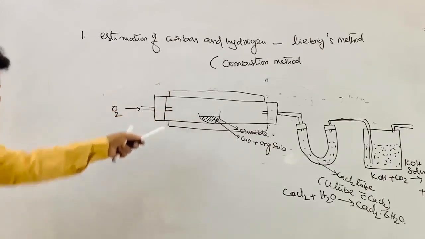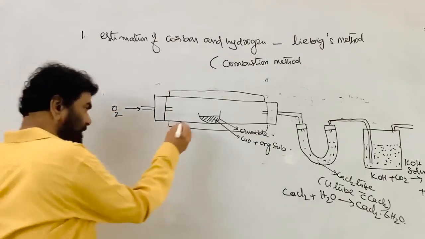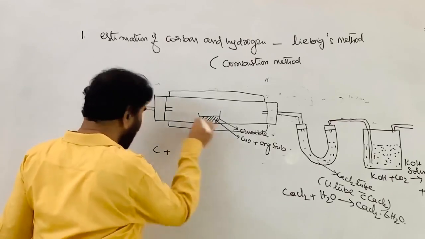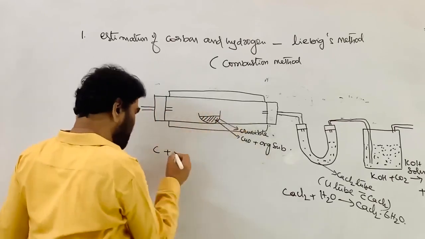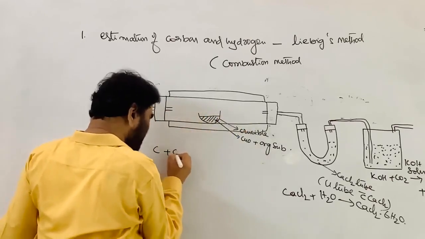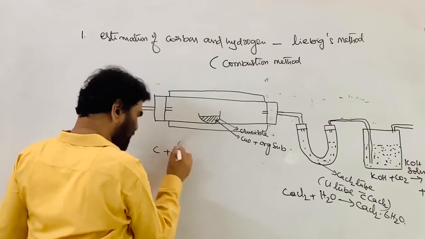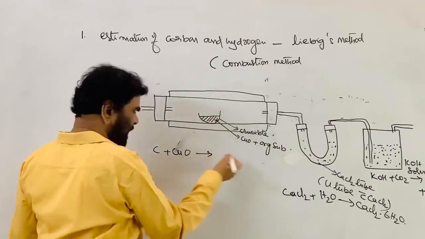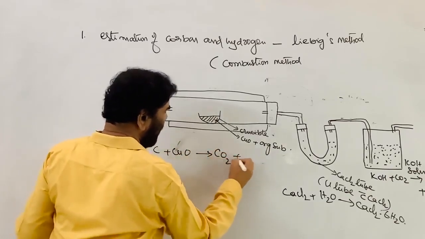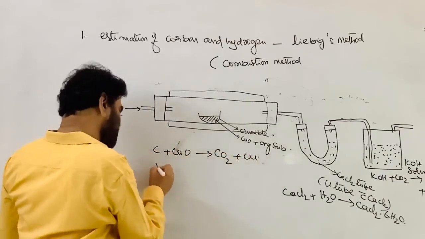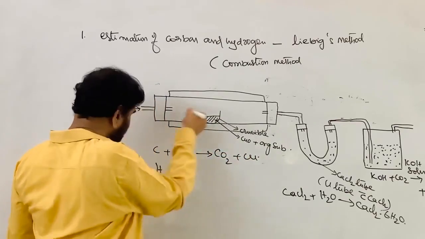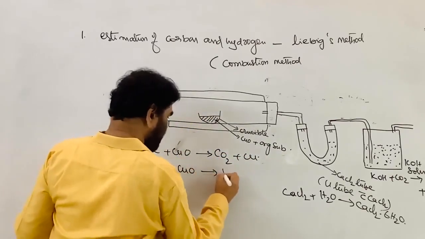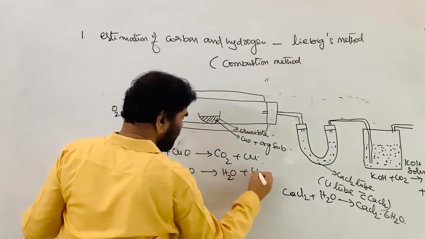So due to the heating, what happens during this process? Carbon reacts with the oxygen as well as the copper oxide. The copper oxide also helps in converting carbon to carbon dioxide, and copper is formed. Similarly, for hydrogen, copper oxide gives H2O plus copper.